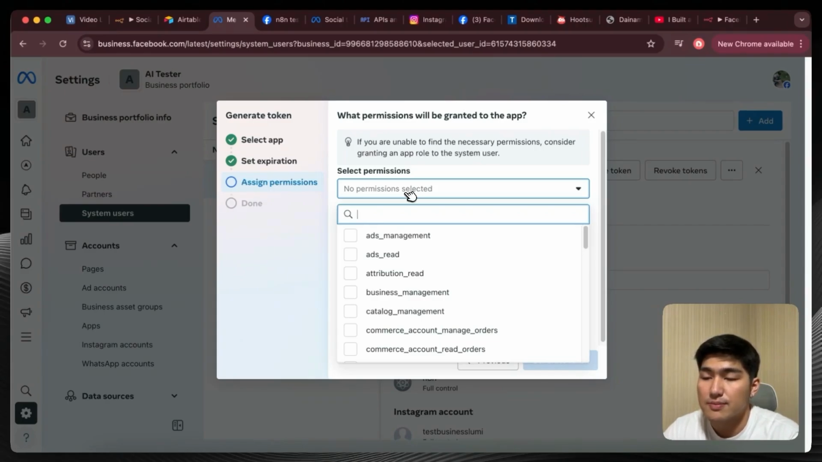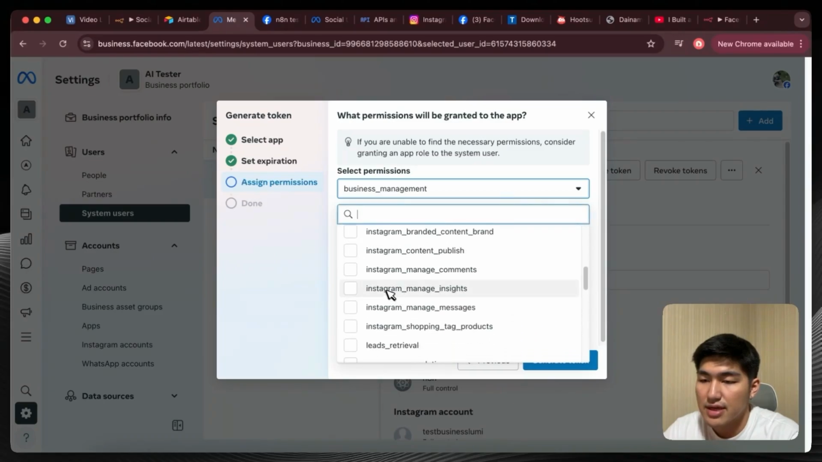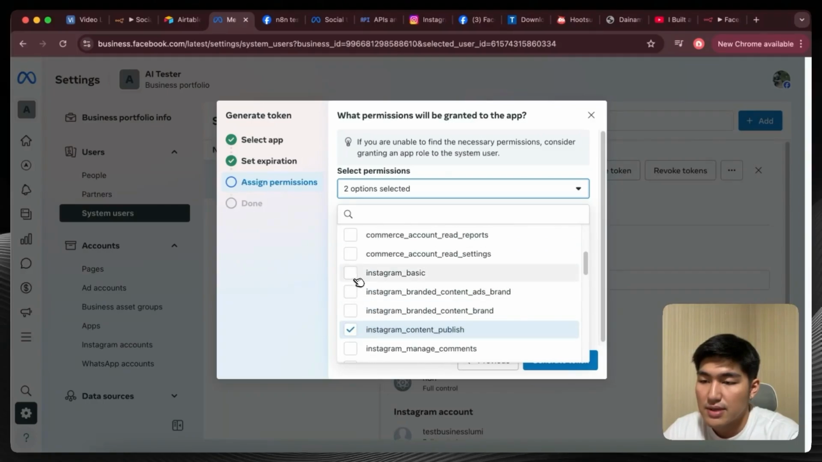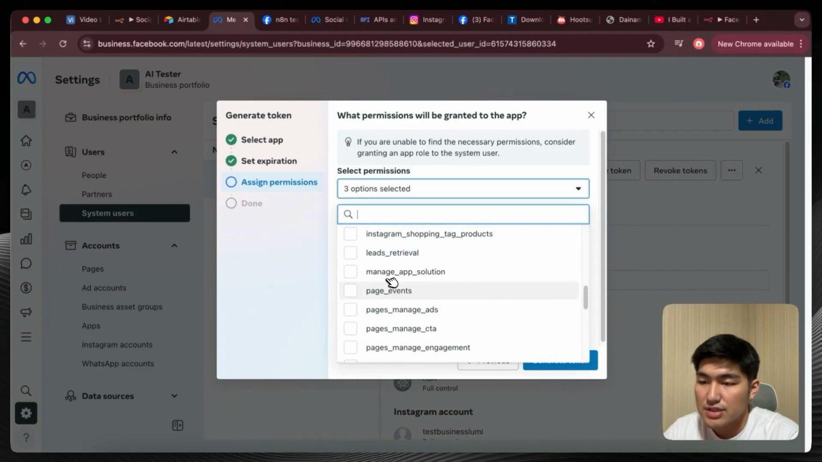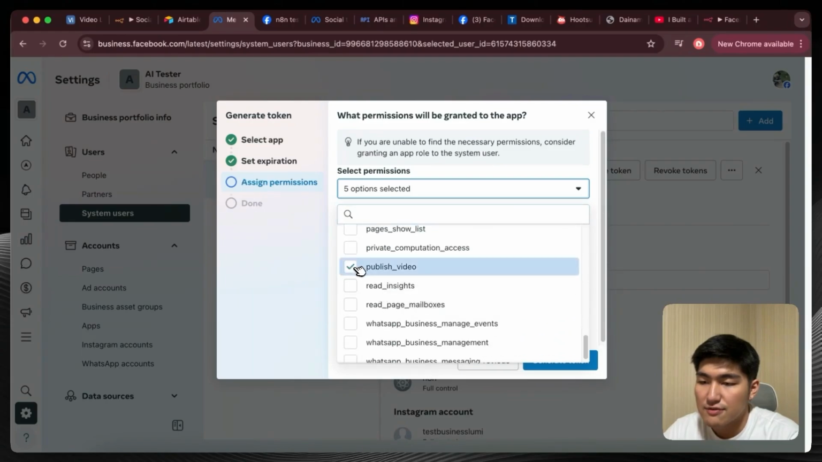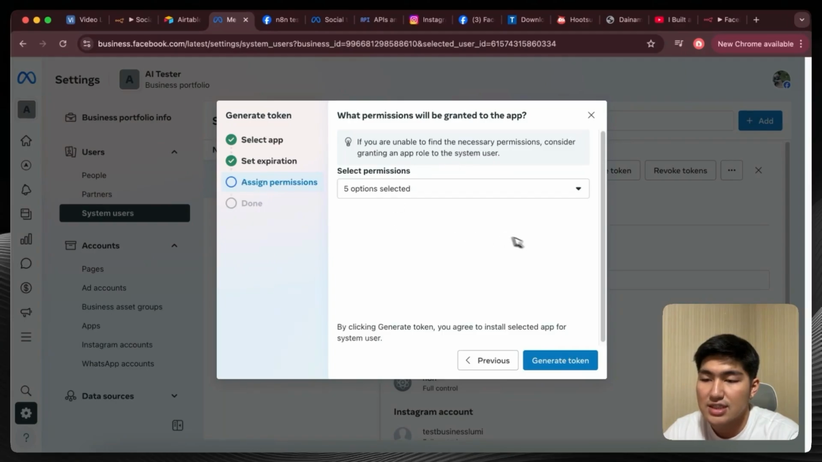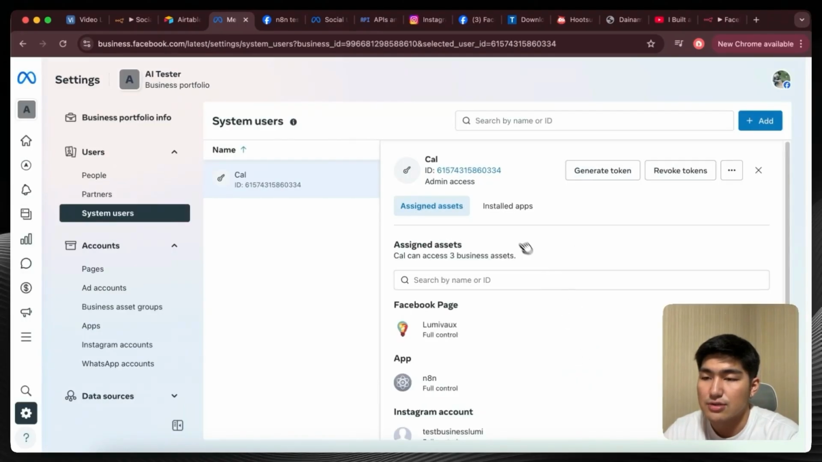And so what's important for the permissions over here, we're going to give it business management. You want to give it Instagram publish, content publish. You want to give it Instagram basics, and we're going to add in page events, and we also want to add in publish video. Once you have all these options selected, click generate token, and then you should get a new token to be able to use for your API. Copy this token, and you click done, and you are good to go.